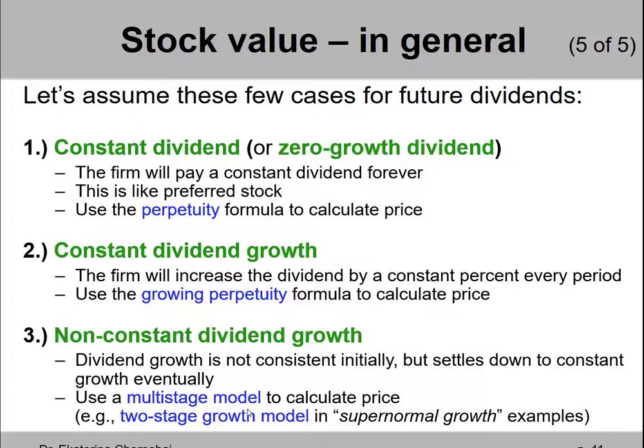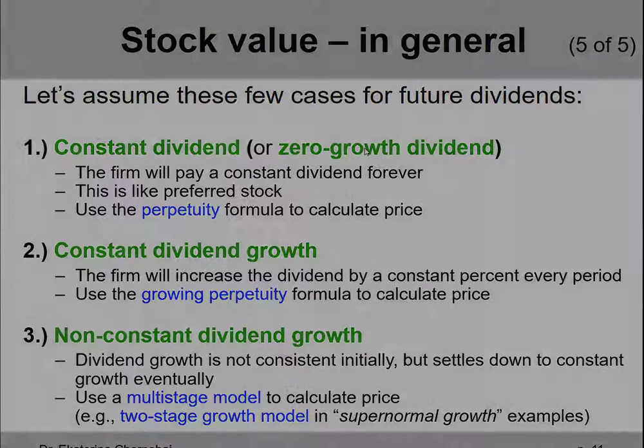So one growth rate followed by another growth rate after a number of years. It's also going to be called a supernormal growth. So let me not jump ahead and just start covering these three cases in this order. Let's start with case number 1.